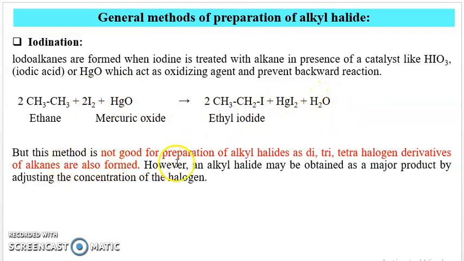But this method is not good for the preparation of alkyl halide, as tetrahalogen derivatives of alkanes are formed. Therefore, alkyl halides may be obtained as a major product by adjusting the concentration of halogen. These methods are not good for the preparation of alkyl halide because we get tetrahalogen derivatives: when the monohalogen derivative is formed, it is more reactive than the alkane, so it will give the dihalogen derivative, trihalogen derivative and tetrahalogen derivative. Therefore, we have to adjust the concentration of halogen, then we get the desired alkyl halide as a product.